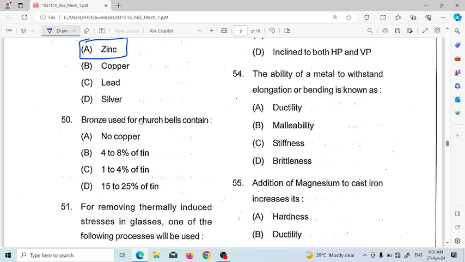Bronze used for church bells contains copper with no tin, 4 to 8% tin, 1 to 4% tin, or 15 to 25% of tin. So bronze used is 15 to 25% tin. Option D is the correct answer.